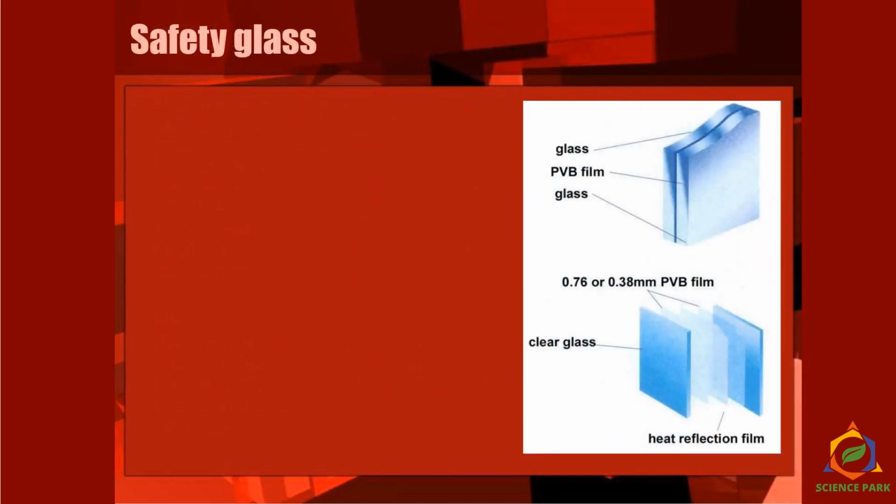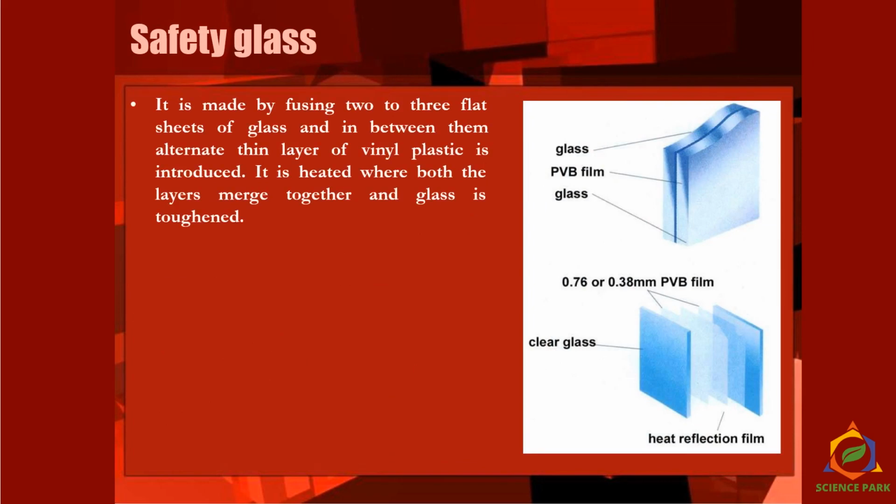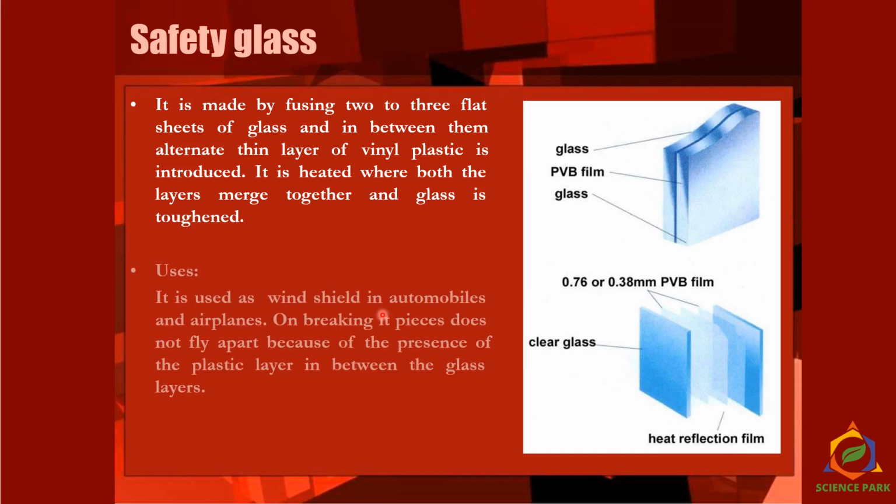Now safety glass. We use safety glass many times, right? It is made by fusing 2 or 3 flat sheets of glass and between them an alternate thin layer of vinyl plastic, PVA or PVB film, is used. And then it is heated where both the layers merge together. So these are layers of different clear glasses and then heat reflection films together, and then they are toughened.